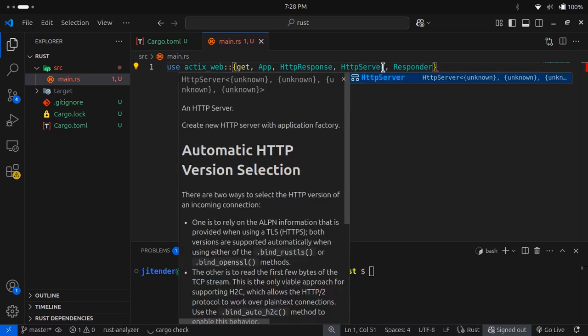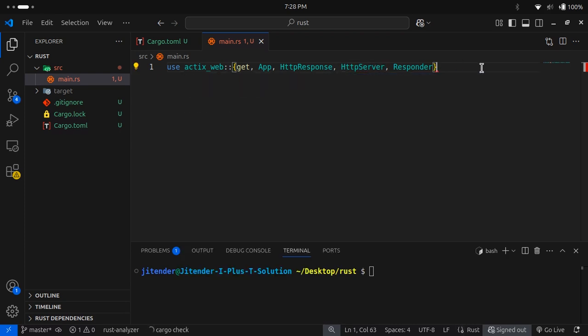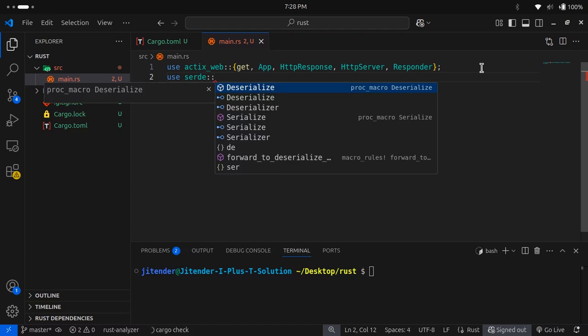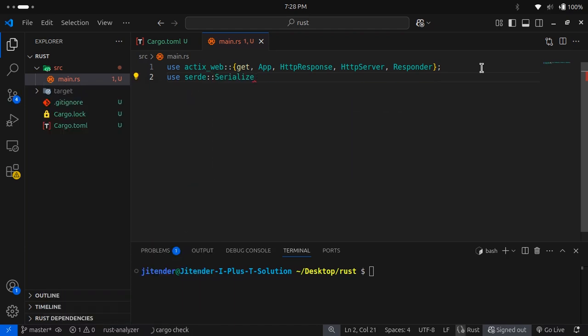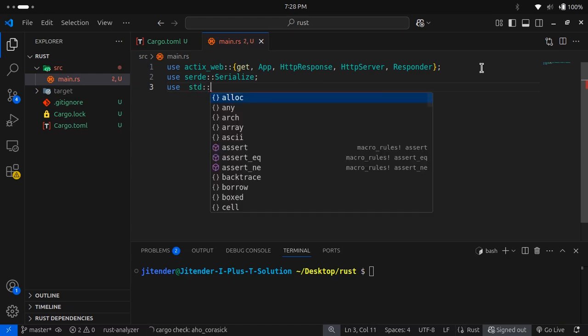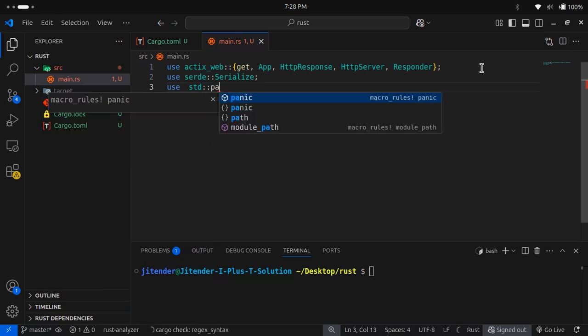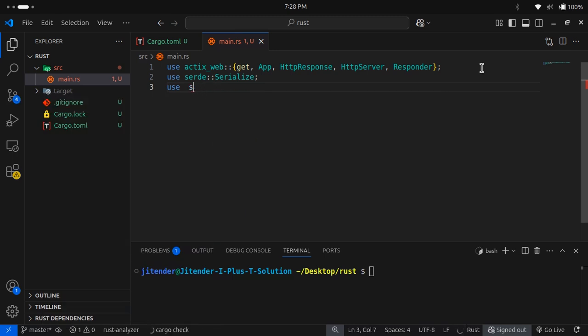Okay, cool. Now we have imported these. Now we will use a second import, from serde, and this will be Serialize. Next we will be using std::path, although we don't need this, so let it be. These are the two imports that we need.